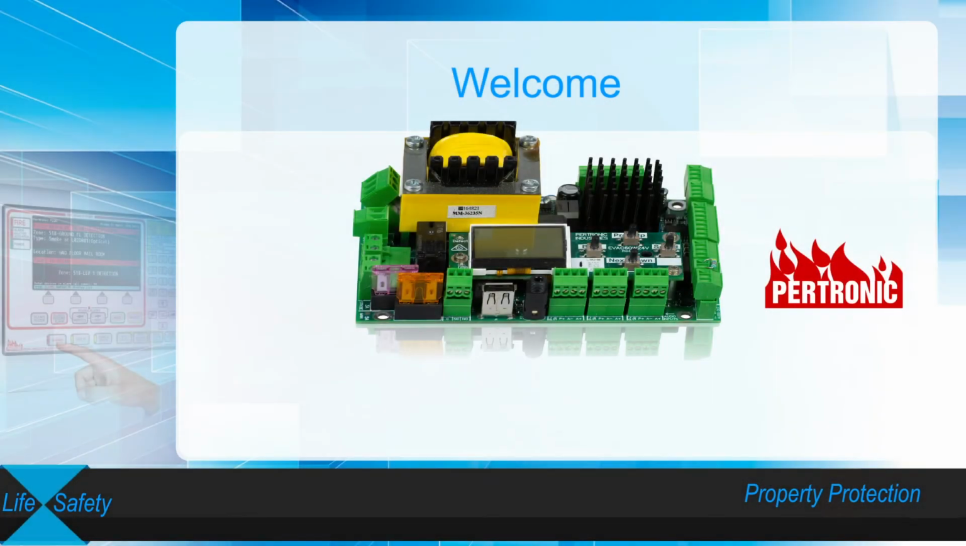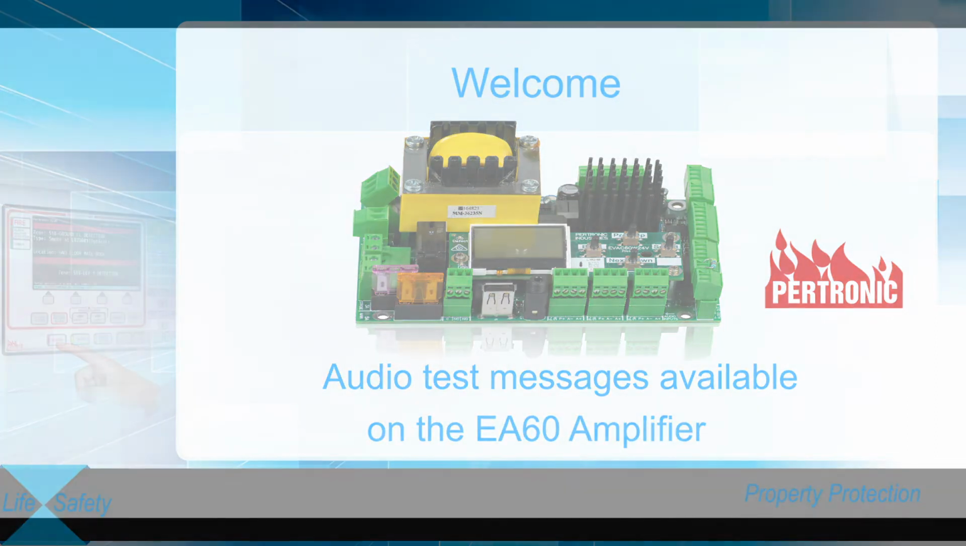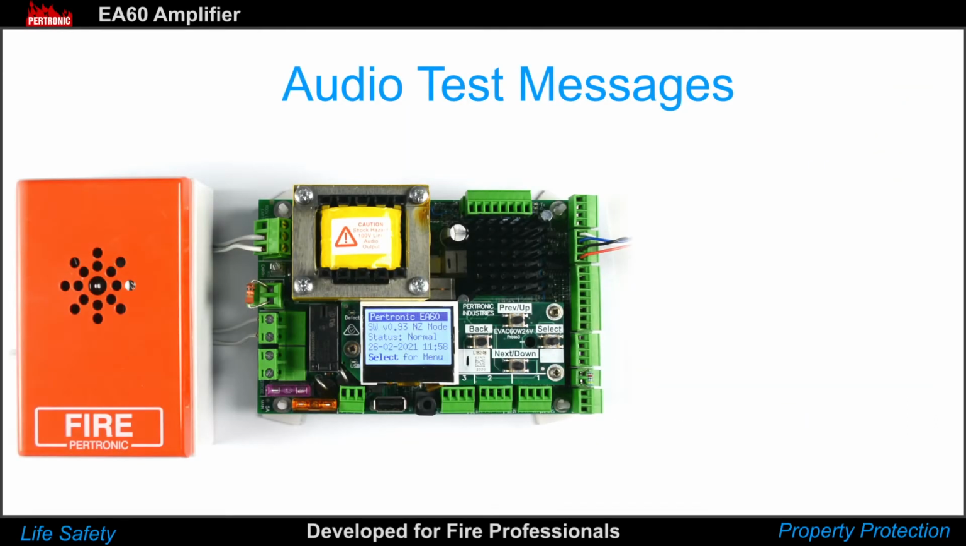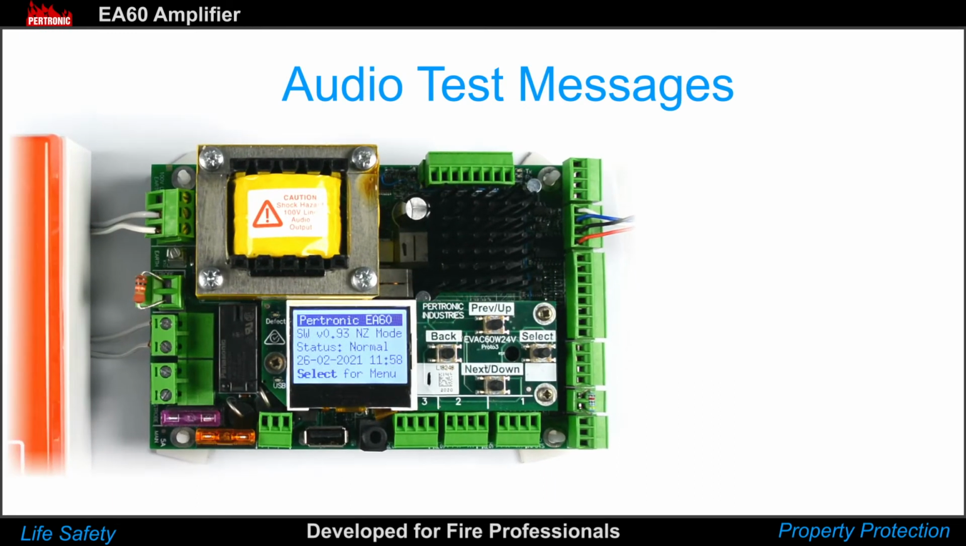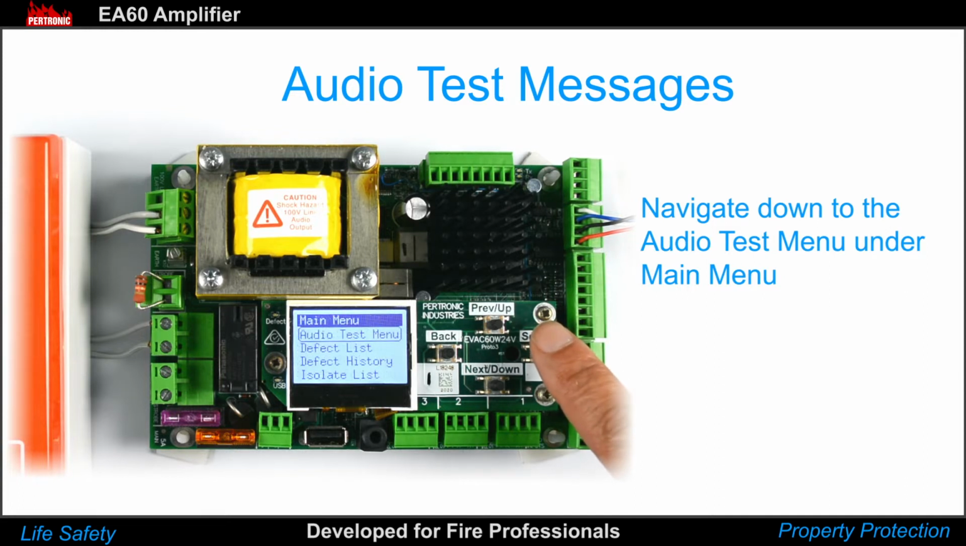Welcome. In this training video we are going to demonstrate the audio test messages available on the EA60 amplifier. We have a 1 watt speaker connected to the amplifier to hear the sounds. Let's navigate to the audio test menu, which is under the main menu.